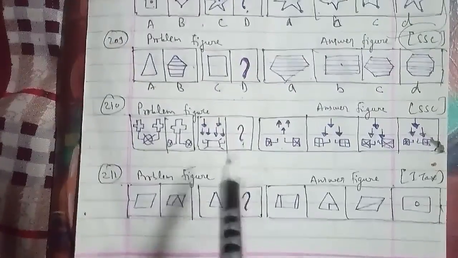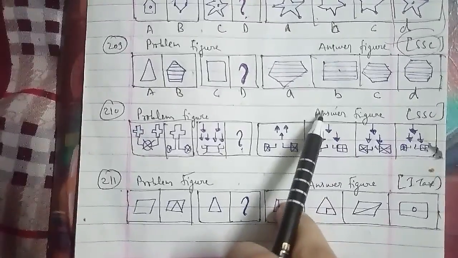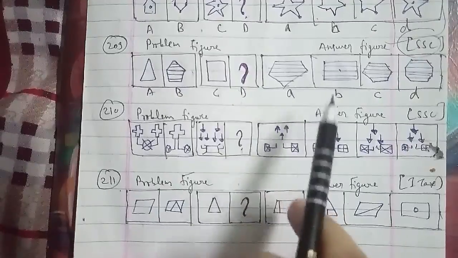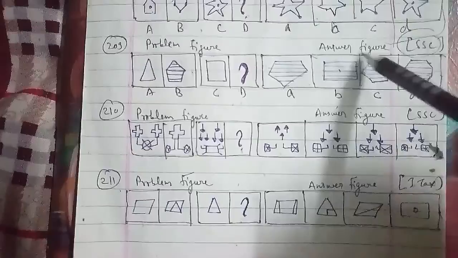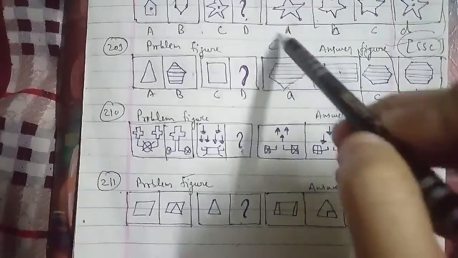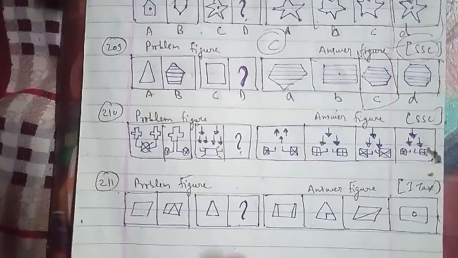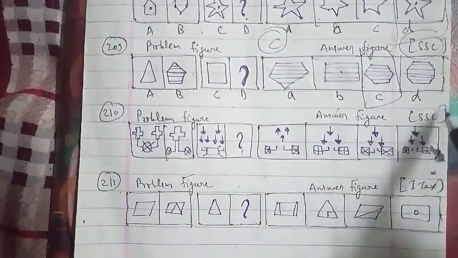In the same cases, the figure is replaced by a figure with 2 sides more and a new figure is shaded. So we can say that the C figure will be the right answer for this question as well. Then the 210th question of the session, which has problem figures and answer figures, has been asked in the SSC examination paper.